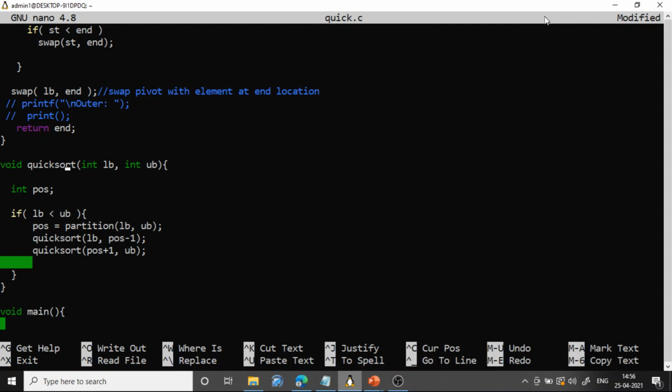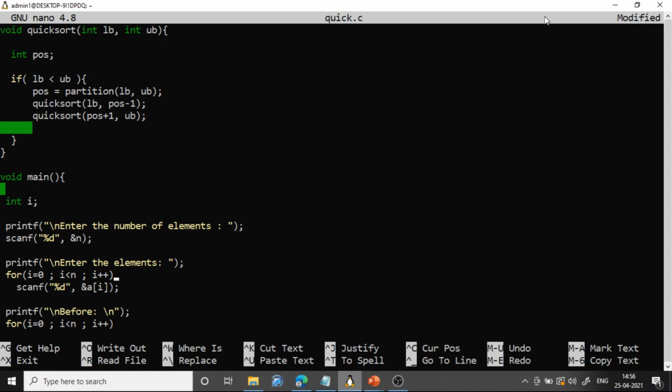So this is the logic for quicksort, void quicksort int lb comma int ub, and this is position. Here we check if lb is less than ub, then we say position equal to partition of lb comma ub. Now we got the position value for the first pivot element. So now we have to apply quicksort for the left of the position, and also apply quicksort for the right of the position. Again we call quicksort of lb comma position minus 1, and again we call quicksort of position plus 1 comma ub.